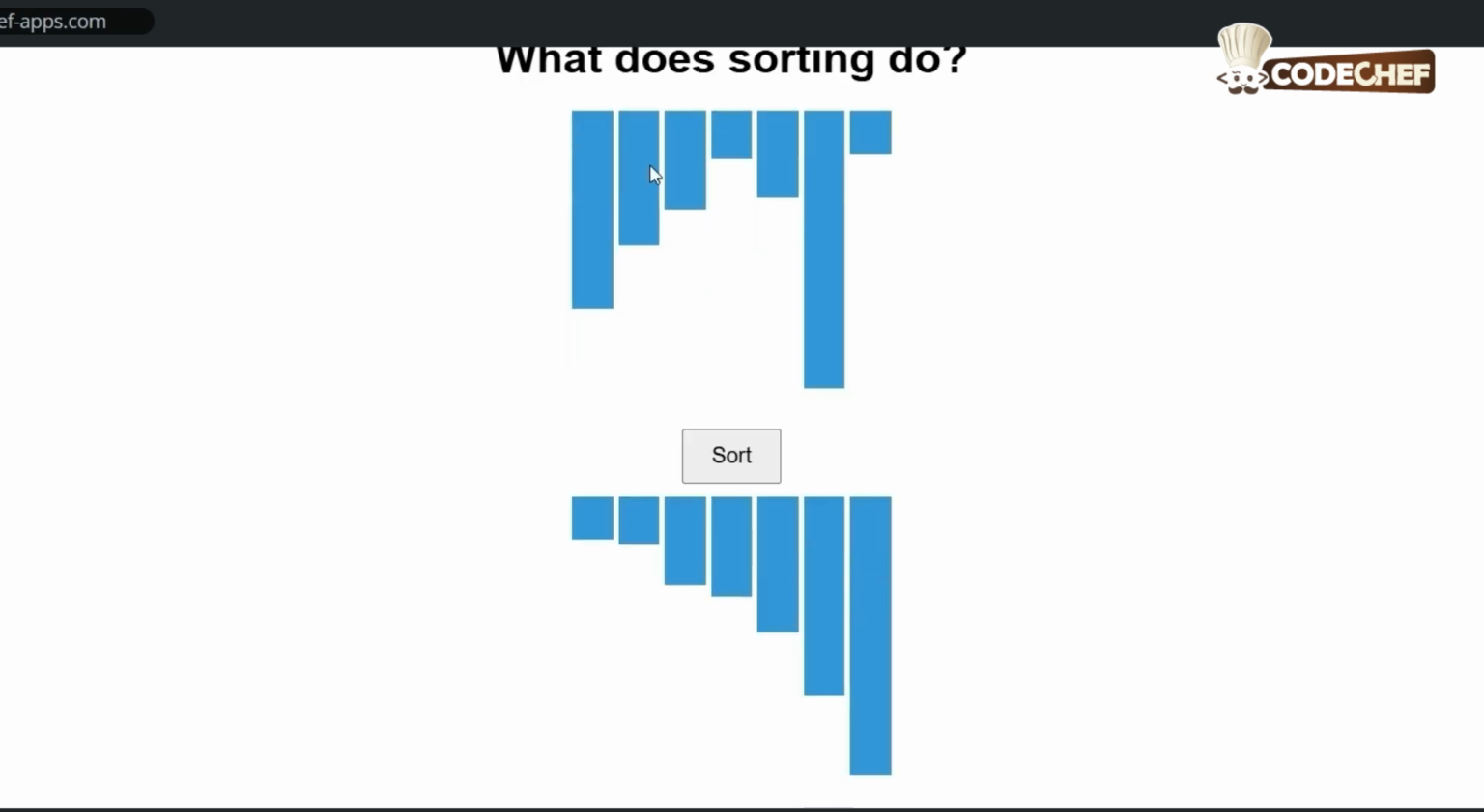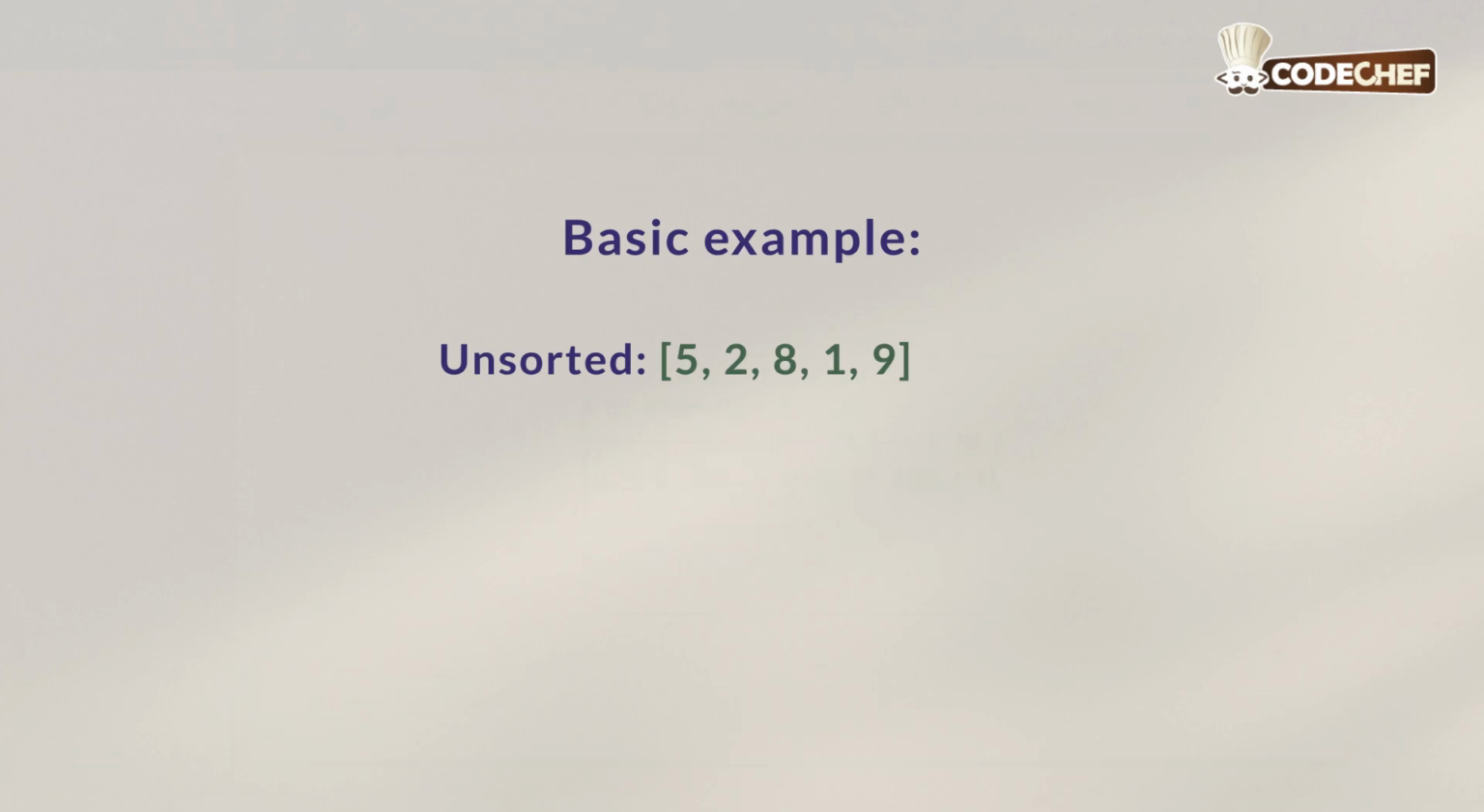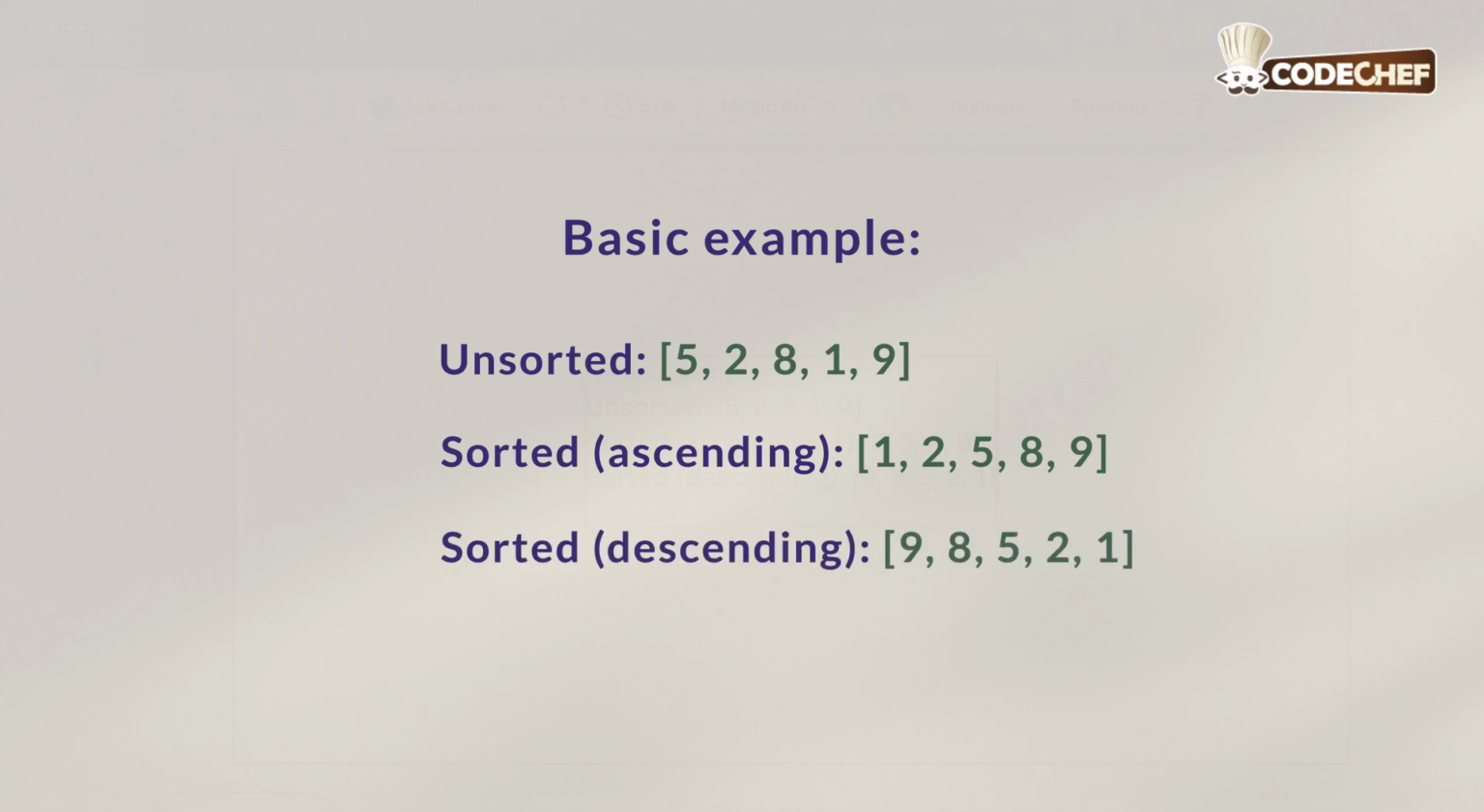Okay. So as you can see, this inverted graph was not arranged in order, and when we click the sort button, we can see that this is arranged from the smallest to the largest, in ascending order. Now let's look at a numeric basic example. This is an unsorted array. A sorted ascending order would look like 1 being the smallest element, 9 being the largest, arranged as 1, 2, 5, 8, 9. And this would be the descending order where 9 is the largest element and it decreases to 1, the smallest element.